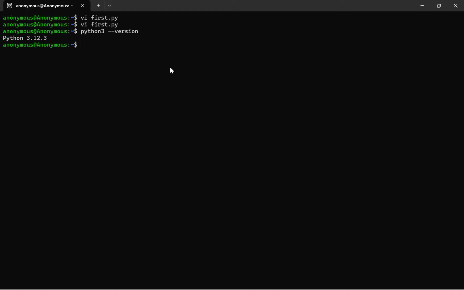Those steps are also provided in the Ubuntu installation class.